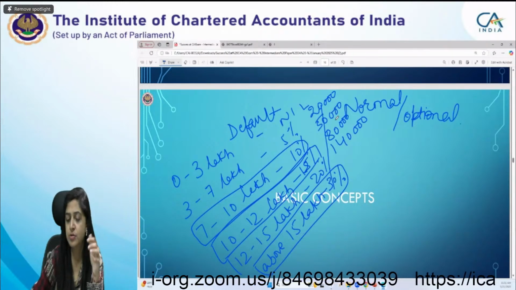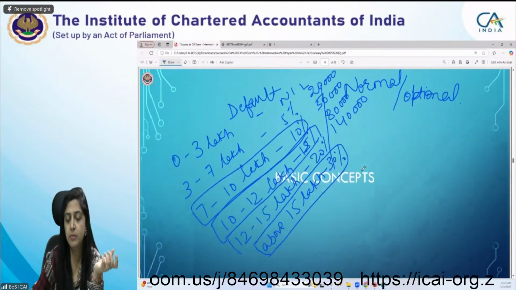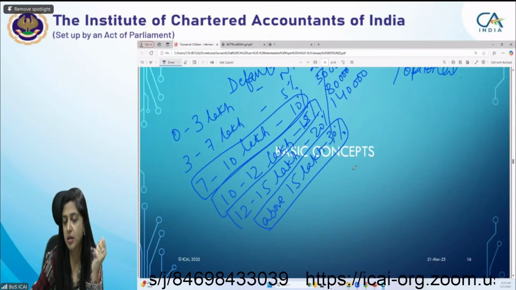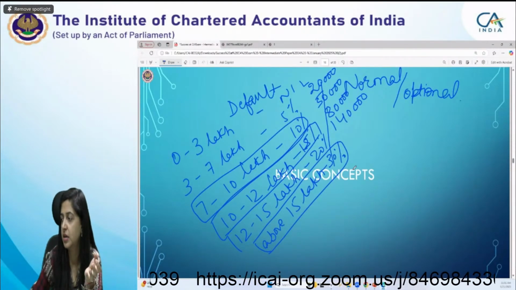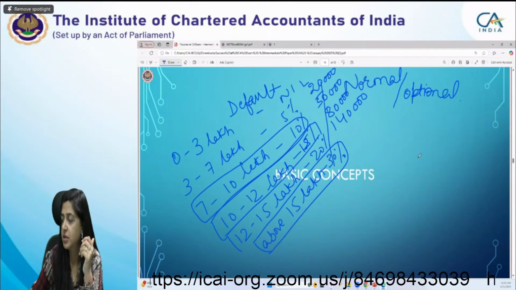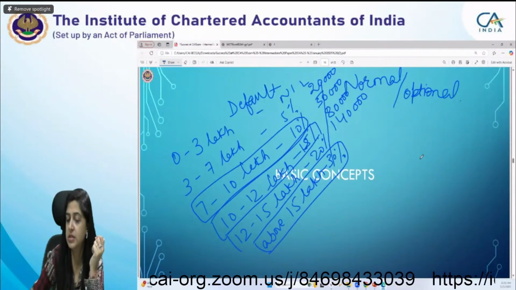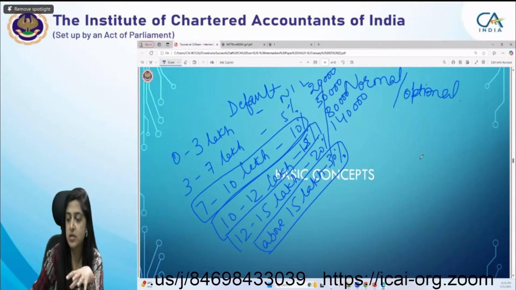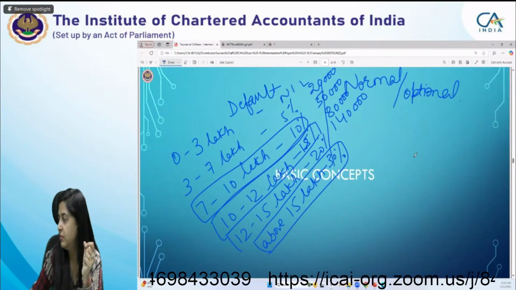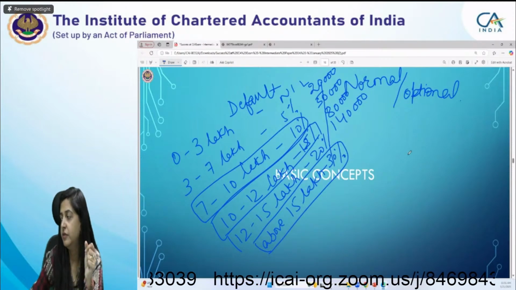Anyone, I just want to tell that there are some conditions for the default tax regime. If you are under the default tax regime, certain deductions are not there, there's a restriction on set off of losses, there are certain deductions which are not allowable. So can anyone give some of them, which are not available under the default tax regime?